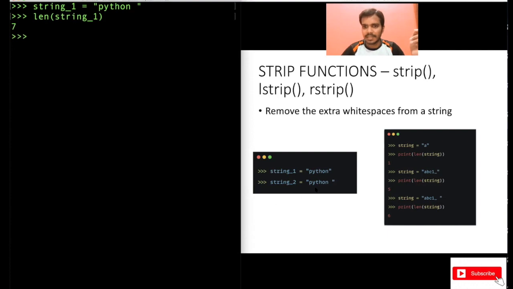So here also I have given an example, right? String 1 and string 2 are there. You print the length of a. I have given some examples of the length function here that I have shown you already, so I have done that here also.